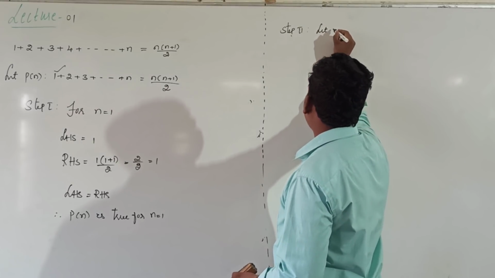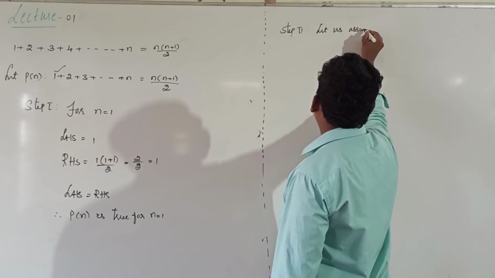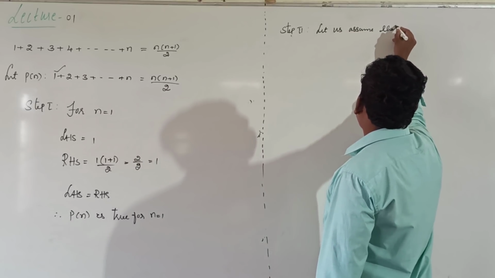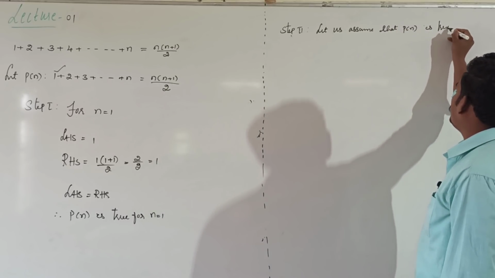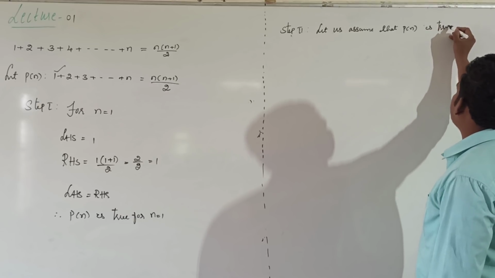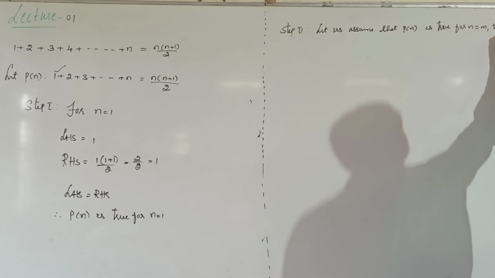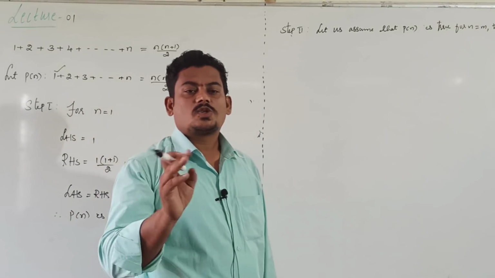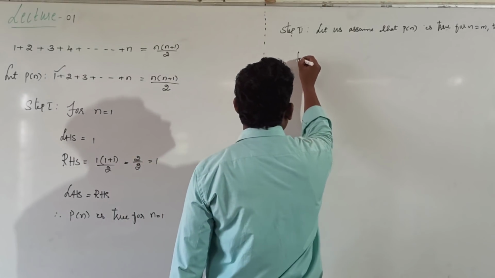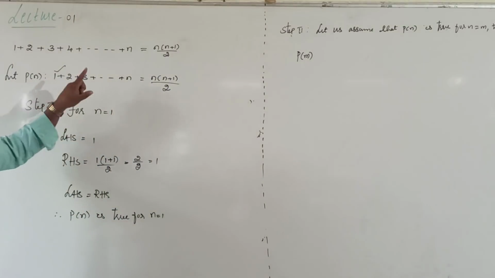So let us assume that P of n is true for n equal to m, for all m belongs to N. It is true for 1, 2, 3. In general, it is true for any natural number. Simply replace n as m.